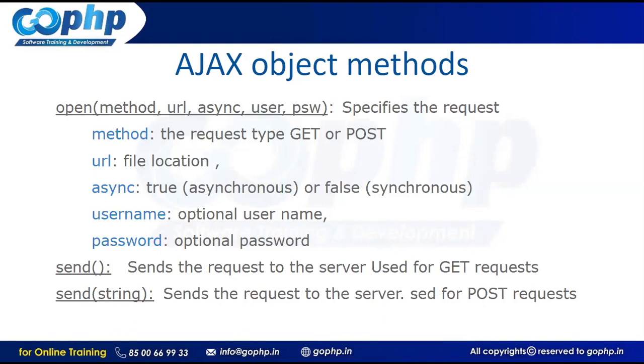This is async. What is the meaning of an asynchronous request and what is the meaning of a synchronous request? For async, the third parameter, we have to define a value called true. True means that the request is an asynchronous request. False means that the request is a synchronous request. Remember carefully. Asynchronous request means we can send n number of requests to the server irrespective of waiting for the response. No need to wait for the response. Send requests continuously to the server. Multiple people can send multiple requests to the server. You don't need to wait for the response. When my response will come, yes, definitely it will come.